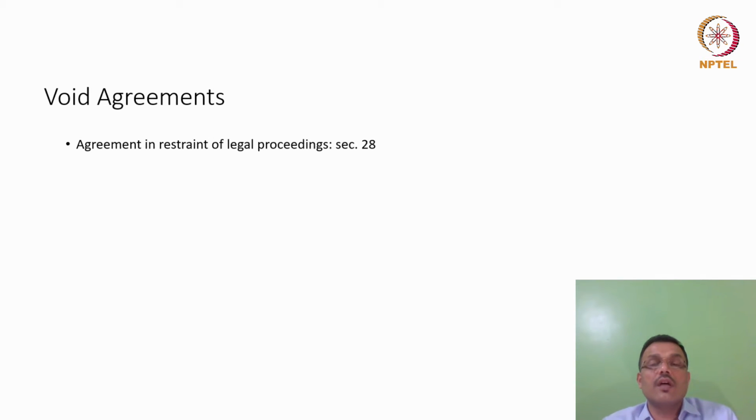Moving forward, friends, there is one more section of a lot of interest to all of us, and that section is Section 28. This is the section which says that agreements in restraint of legal proceedings are also void. Section 28 is of a lot of significance because it says that approaching legal proceedings happens to be a matter of fundamental legal right to every citizen. Contracts and agreements cannot restrict such a right of access to legal proceedings.